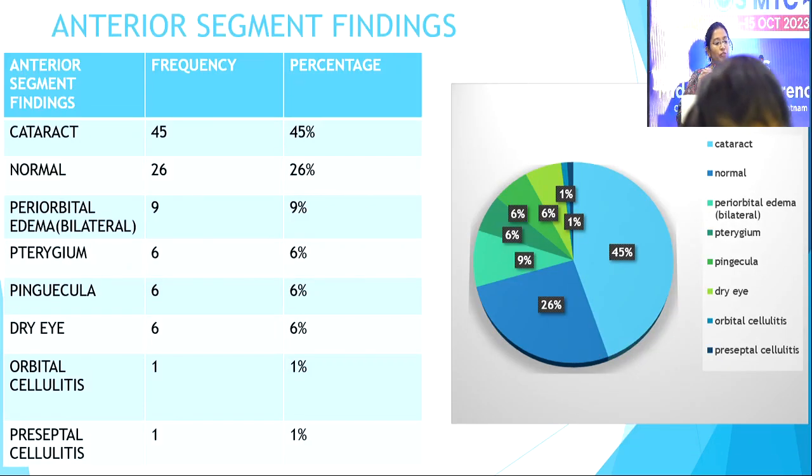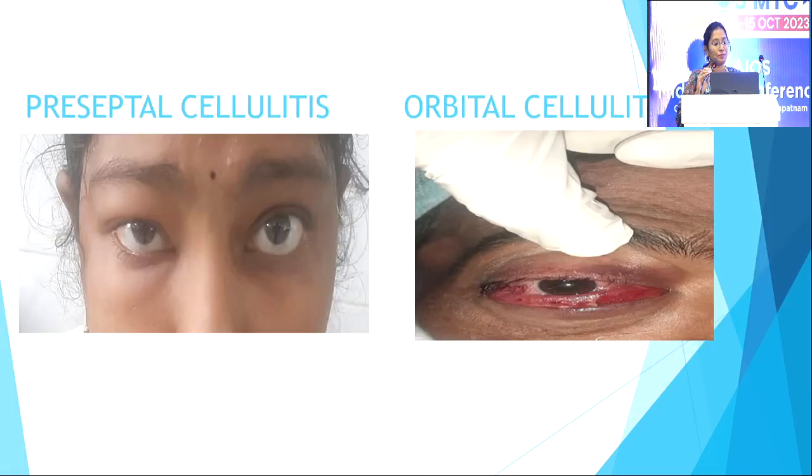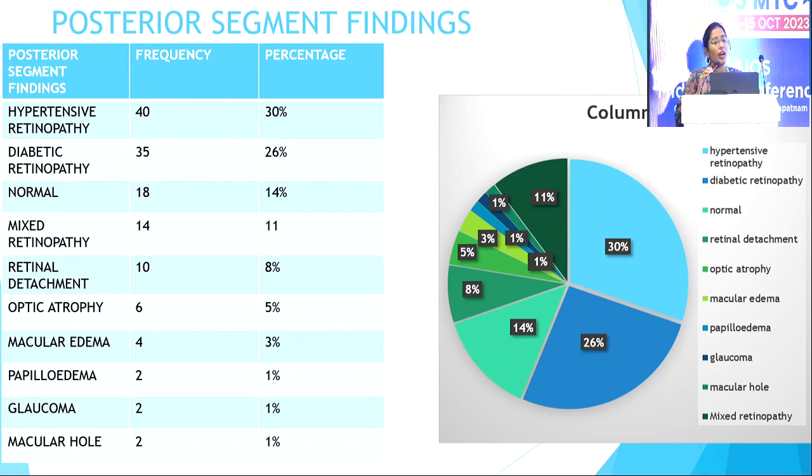Anterior segment findings: normal is 26%, most common is cataract, constituting 45%, followed by periorbital edema, constituting 9%. Least common is orbital cellulitis and preseptal cellulitis, constituting 1%. These are the pictures showing preseptal cellulitis and orbital cellulitis.